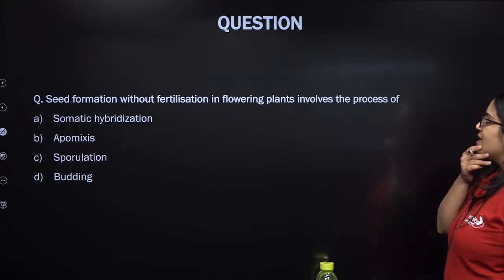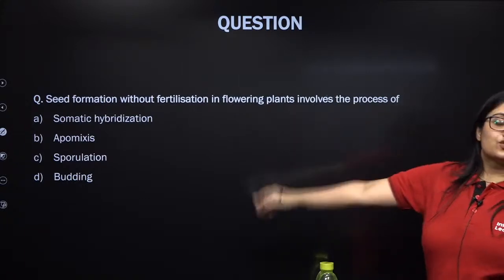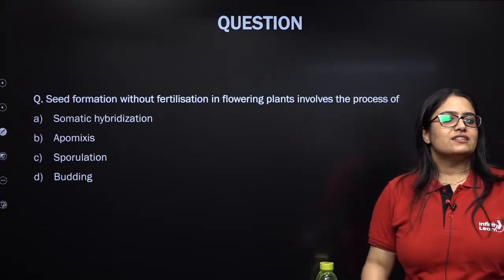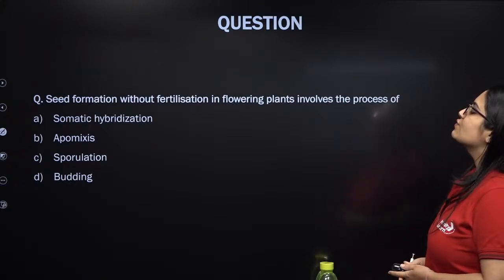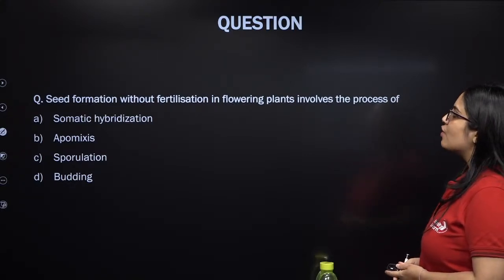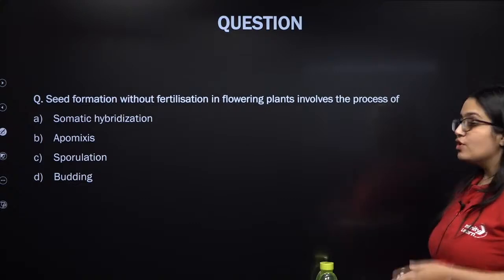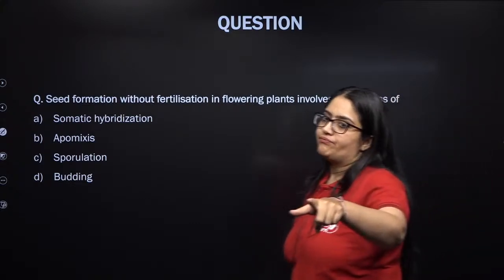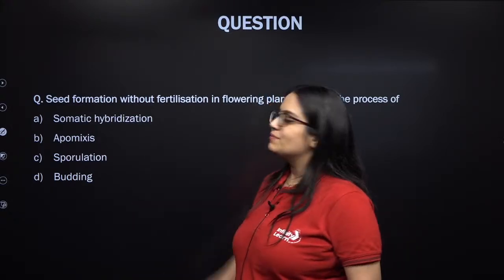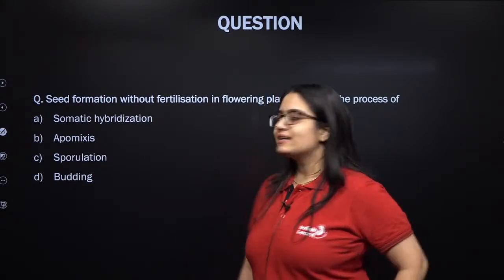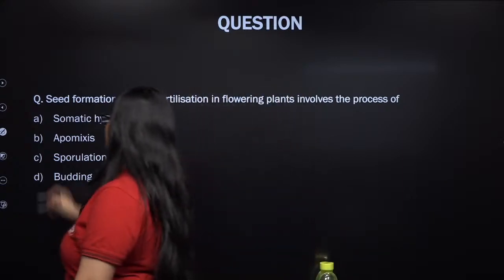Next question. Okay, that's the last question of this session, my lovely kids. Let me see how many of you can crack this one. Seed formation without fertilization in the following plants involves the process of. तो plant में seed तो बनेगा पर fertilization के बिना. That means without fusion between male and female gamete. So through which mechanism it is produced? Come on, everyone. Excellent. It is produced via apomixis.